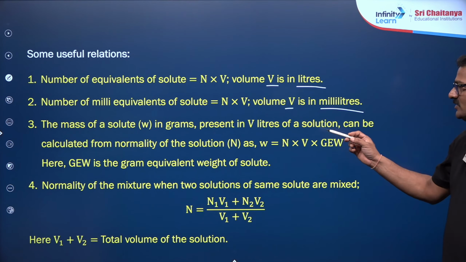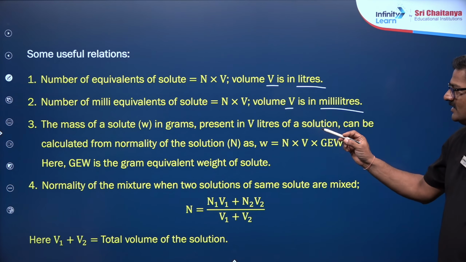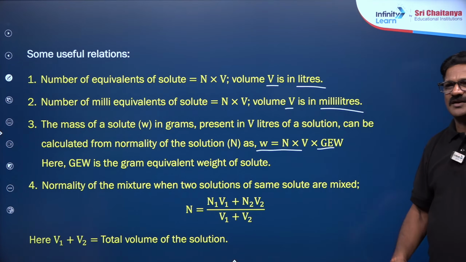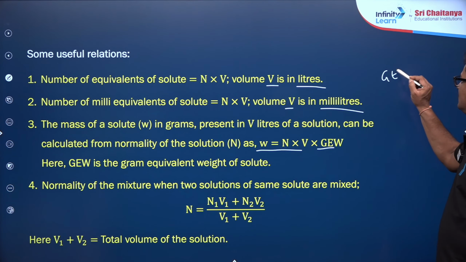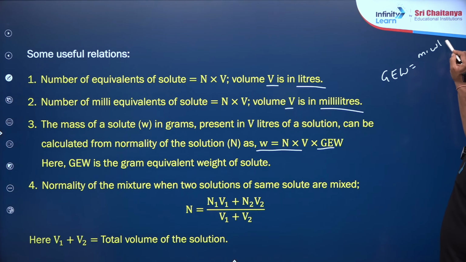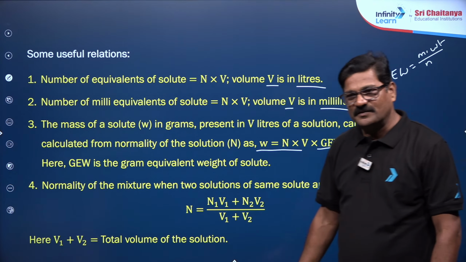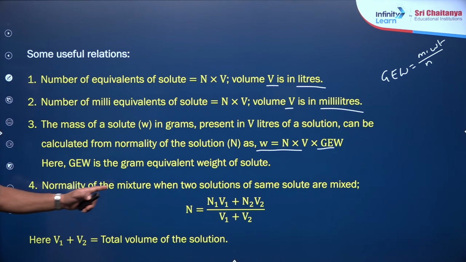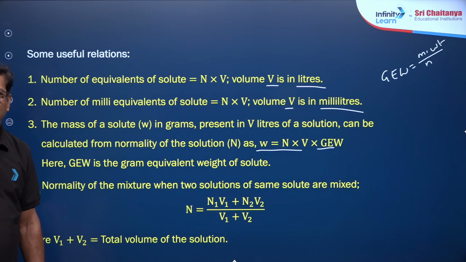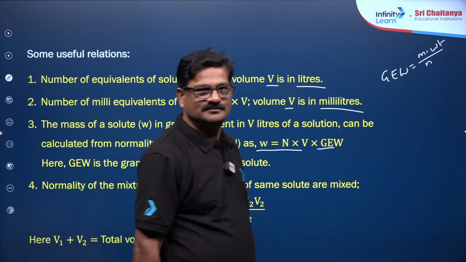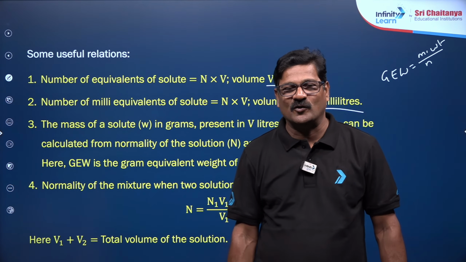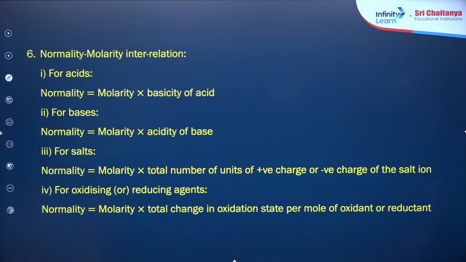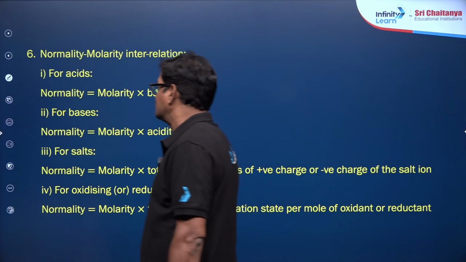And the mass of solute W in grams present in V liters of solution can be calculated from normality. So NV into gram equivalent weight. Gram equivalent weight is equal to molecular weight by n factor. That n factor can be different for different compounds. And you can see normality of the mixtures is N1V1 plus N2V2 upon V1 plus V2. If the solution is diluted, you can say N1V1 is equal to N2V2. Anyways, you can see the normality, molarity interrelations.